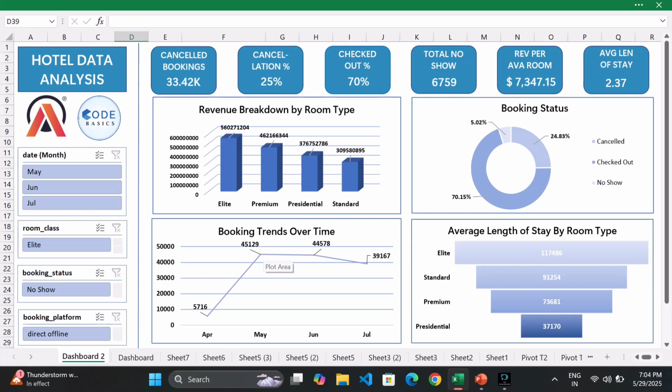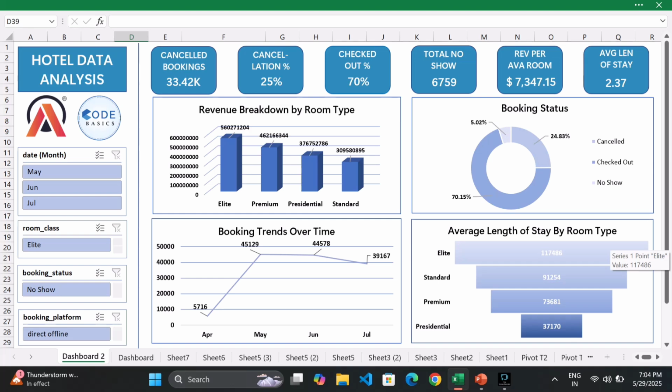Then we move to the charts. We talk about the revenue breakdown by room type. The Elite room leads with 560 million plus in revenue, the most valuable segment. Then the pie chart comes in, for booking status. In this pie chart we can clearly see the majority checked out, while cancellations and no shows make up nearly 30%. This is the lost revenue.